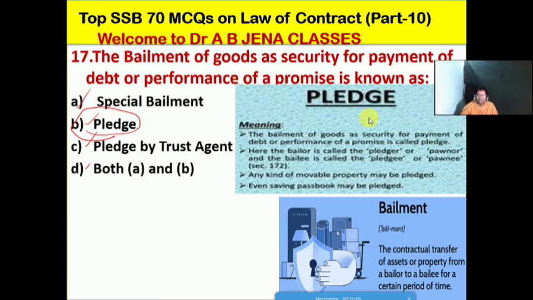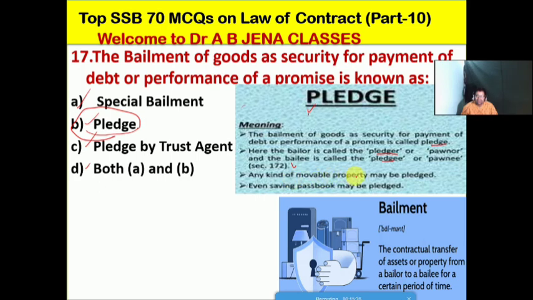Friends, let us discuss what is the meaning of a pledge. The bailment of goods as a security for payment of debt or performance of a promise is called a pledge, which we have already discussed. The parties in the pledge: the bailor is called the pledger or pawnor, and the bailee is called the pledgee or pawnee, as per section 172 of the Indian Contract Act 1872.